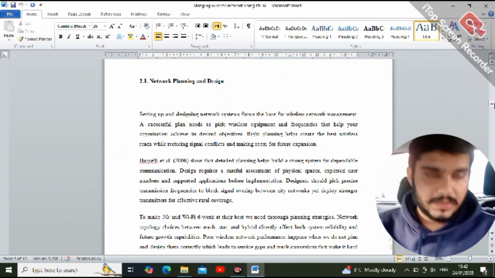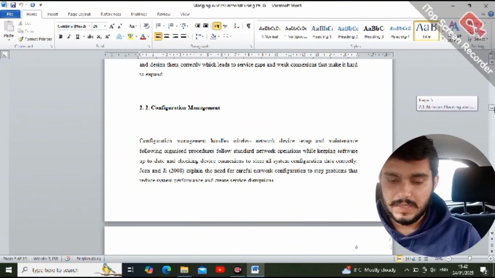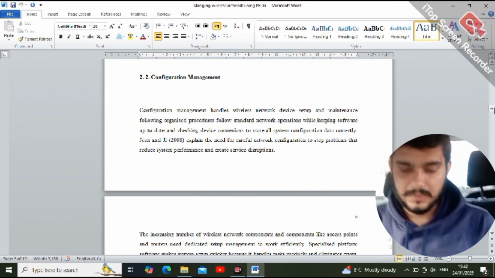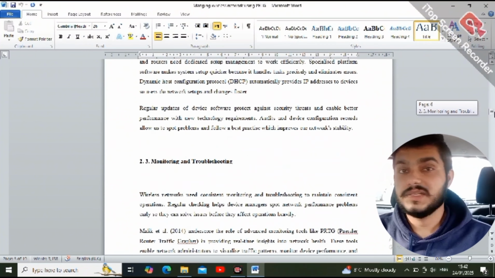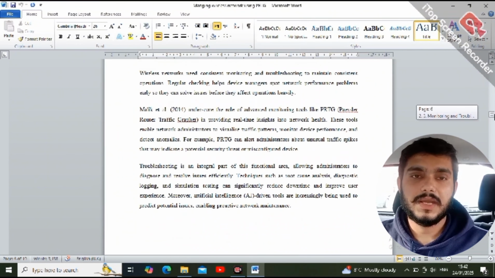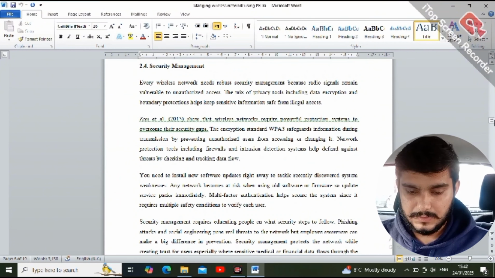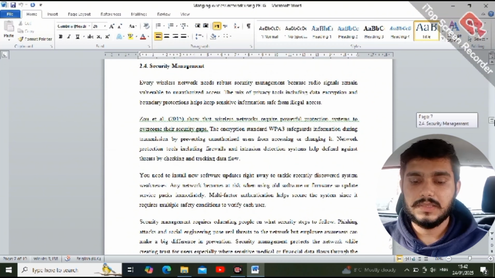The number one is network planning and design, and the second one is configuration management, and the third one is monitoring and troubleshooting, and the last is security management.